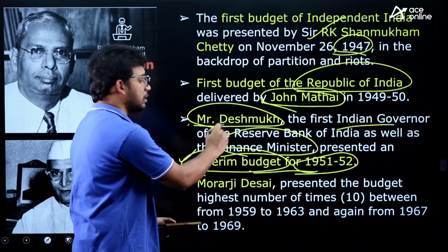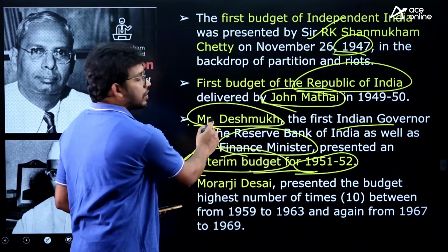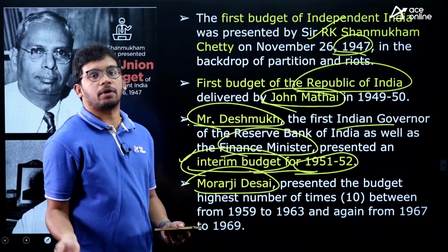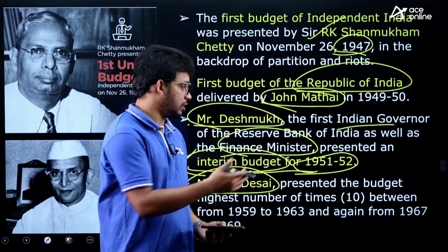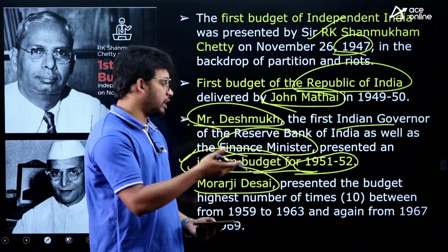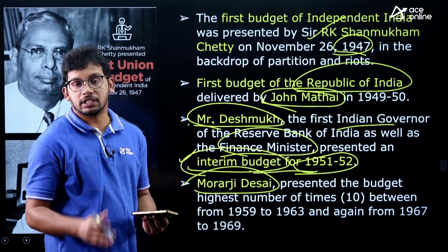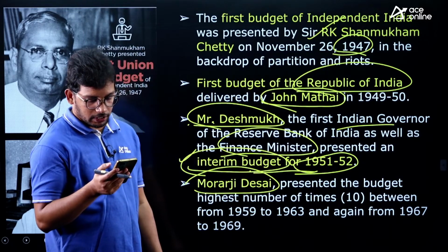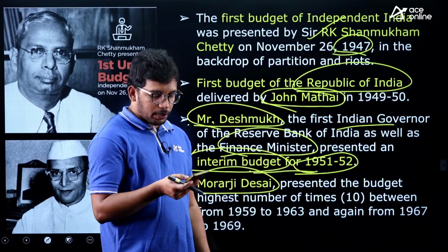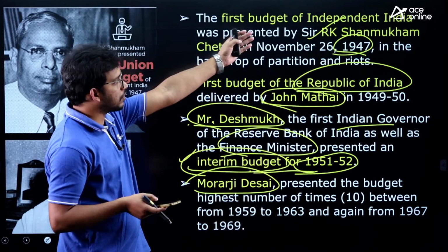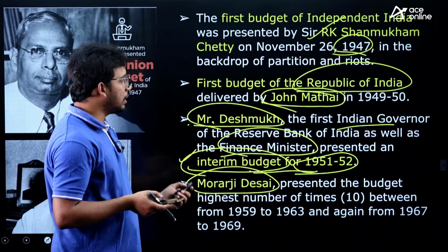This budget was presented by Mr. Deshmukh, right. Next, Morarji Desai has presented the most number of budgets as a finance minister, 10 times. Not Nirmala Sitharaman, you may get confused in the exam. Actually Morarji Desai presented 10 times as a finance minister. This may also be asked in the exam. Sai Charan, I hope it is clear. He was the finance minister at that time, right. He was the one who first presented the independent budget.